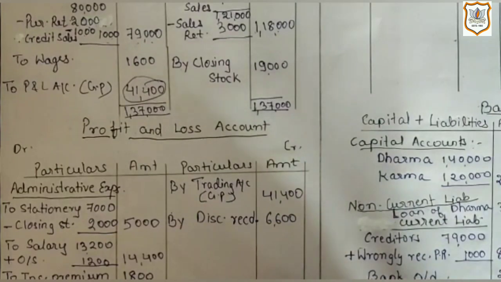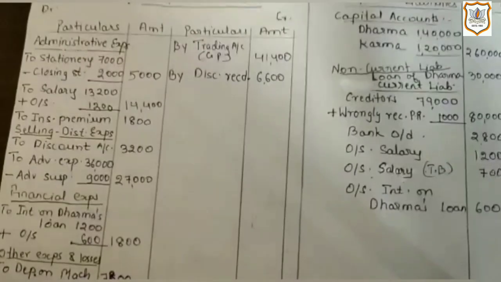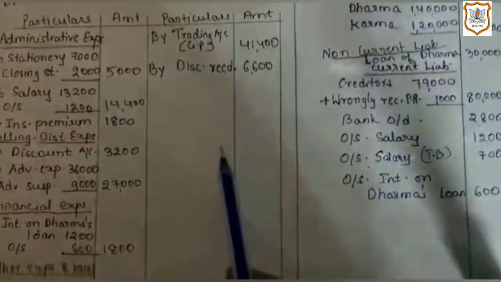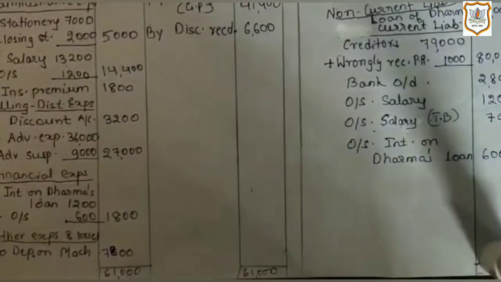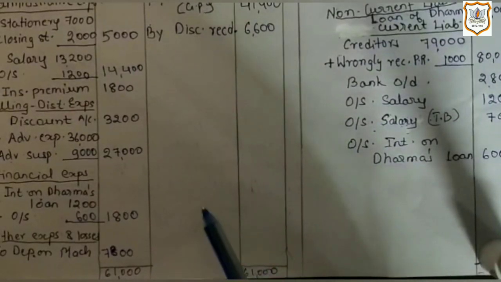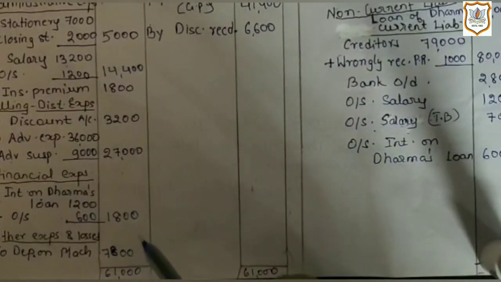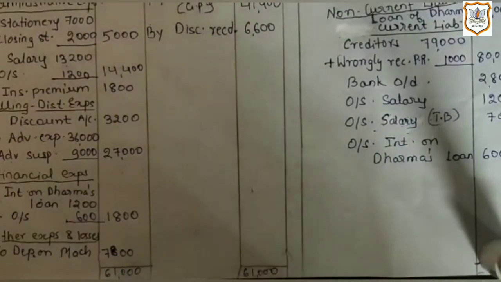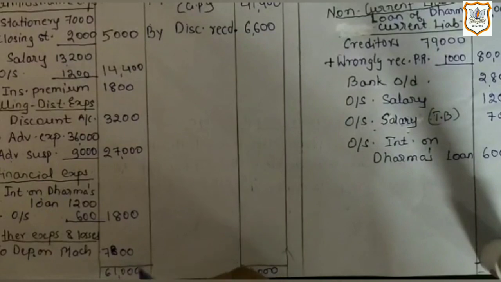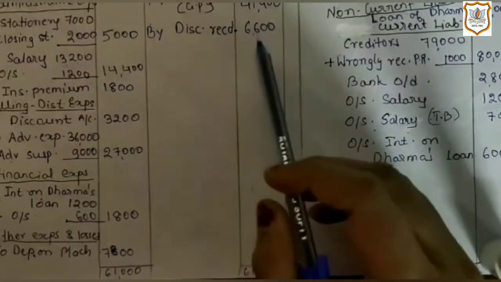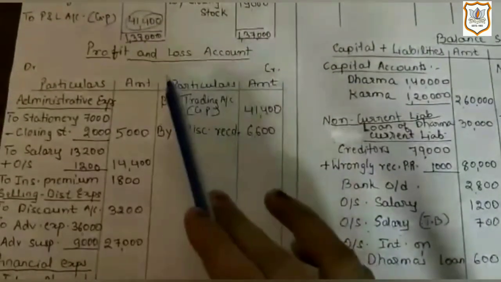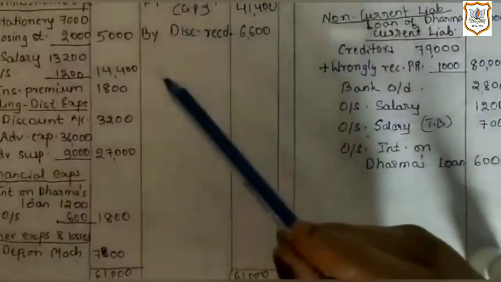Now we will close profit and loss account. In profit and loss account, total of debit side is more than the total of credit side. That means firm's total expenses are more than the firm's total income. Here total is 61,000, total of debit side, which we will write on both the sides, and we will get divisible loss on credit side of profit and loss account.